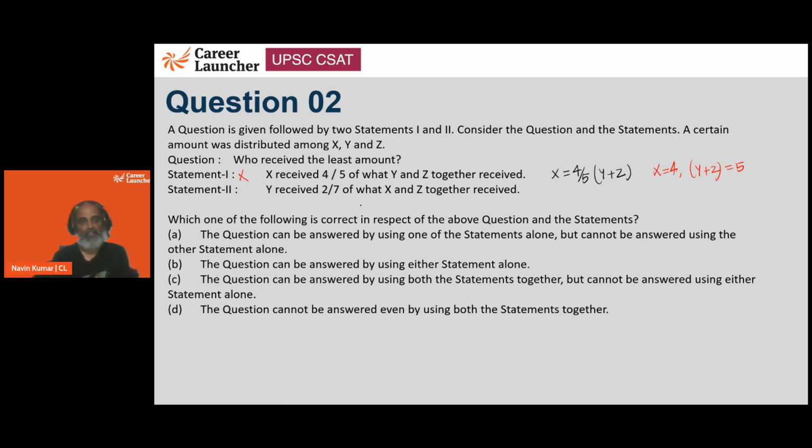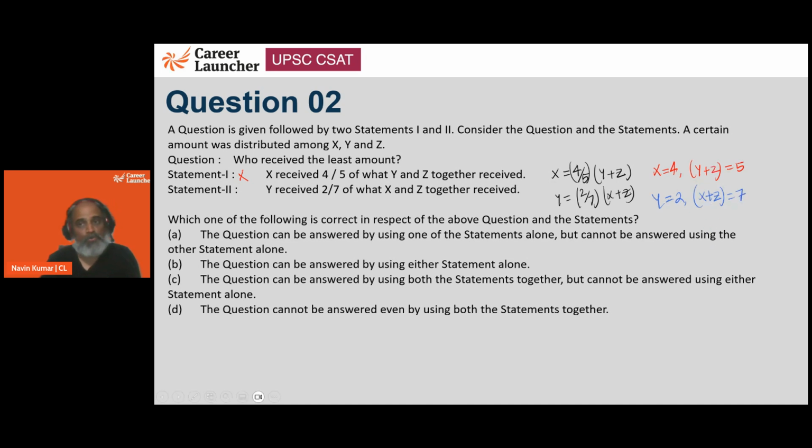Second statement. Y received 2/7 of what X and Z received together. From here, we can see that, sorry, not X, Y gets 2 and X plus Z, they get a 7, right? This is how we deal with fractions.